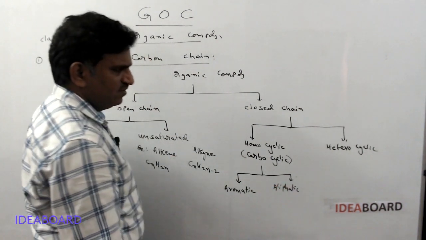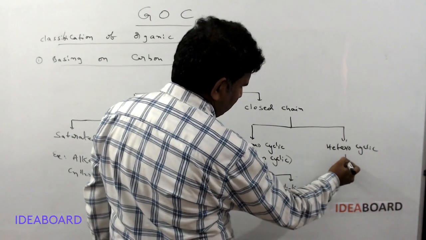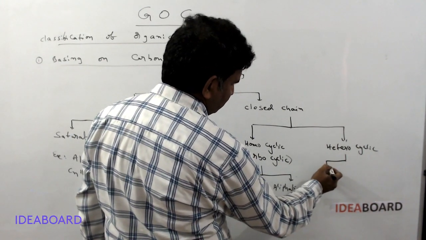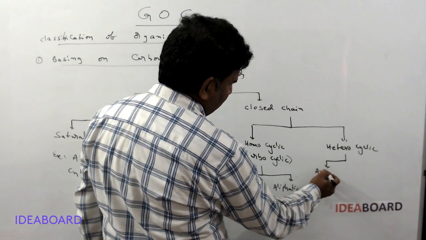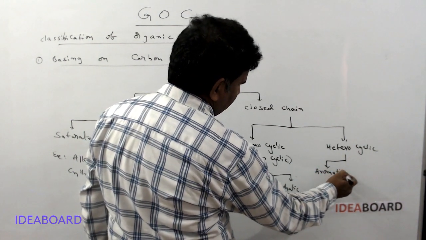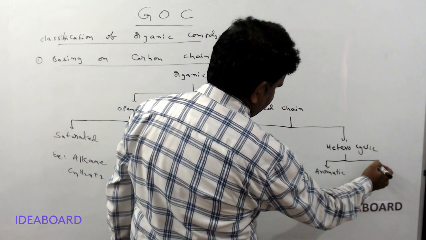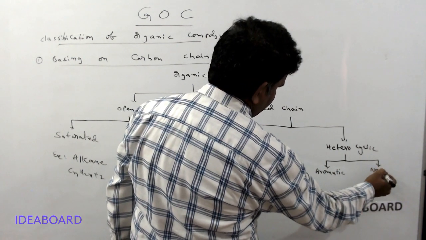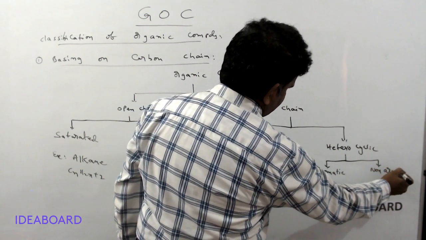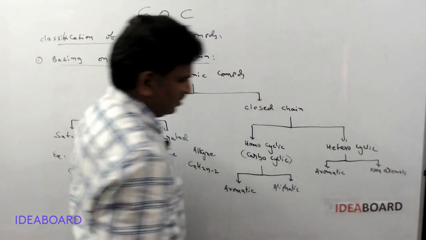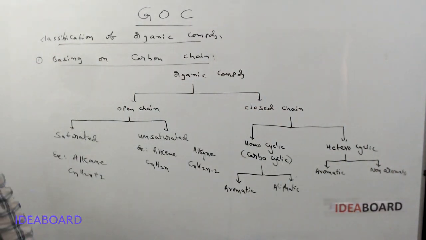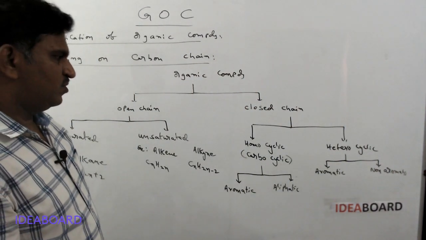Aromatic and aliphatic. Heterocyclic organic compounds are also again two types. One is aromatic, and the second is non-aromatic. Okay, so these are different types of organic compounds.